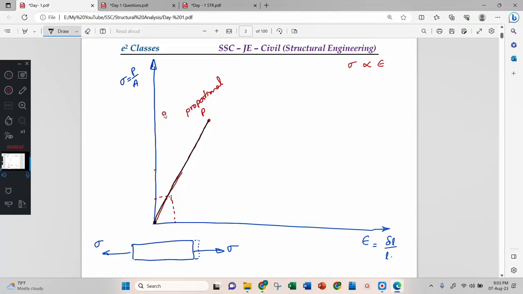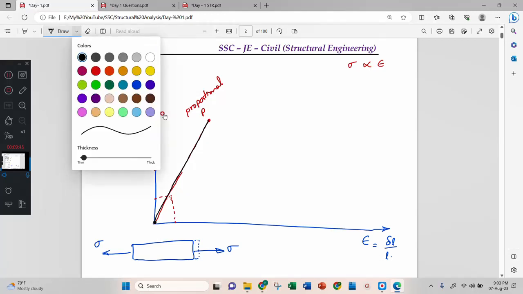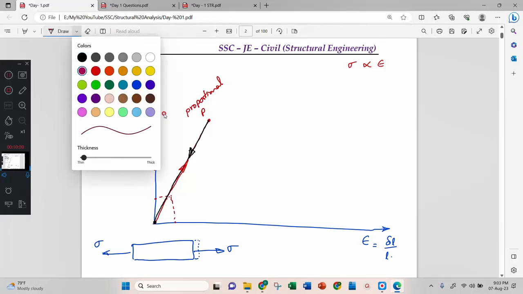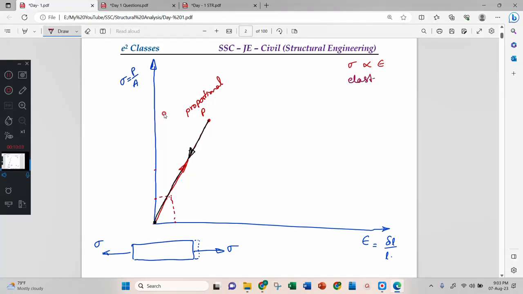While going, it went in the upward direction, and if I remove the load, it comes back along the same path. Then that material is called an elastic material. This regaining of its original shape will happen up to a particular point, this point. Therefore, this point is called the elastic point.